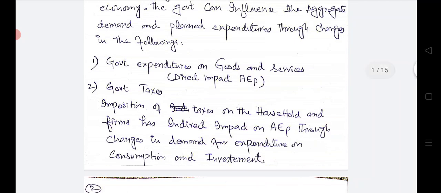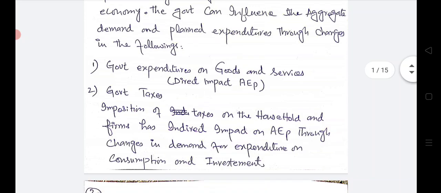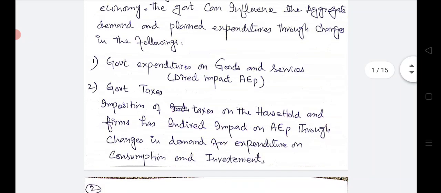Number one, government increases its expenditure and hence provides a stimulus to the economy, a direct stimulus where economic activity will boom. Number one, government expenditure on goods and services. These have a direct impact on the planned expenditure that will increase the planned expenditure, income and output. Number two, government taxes.